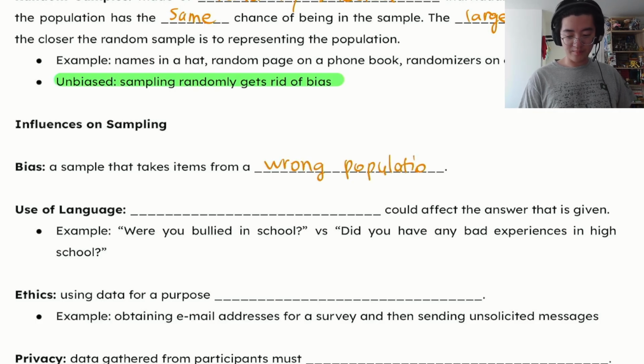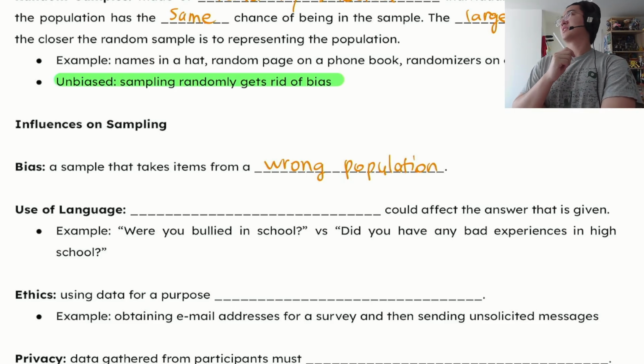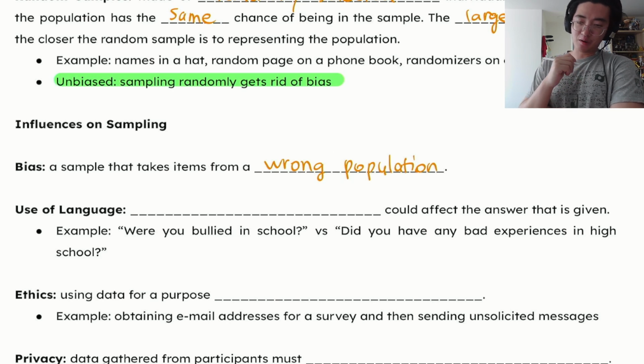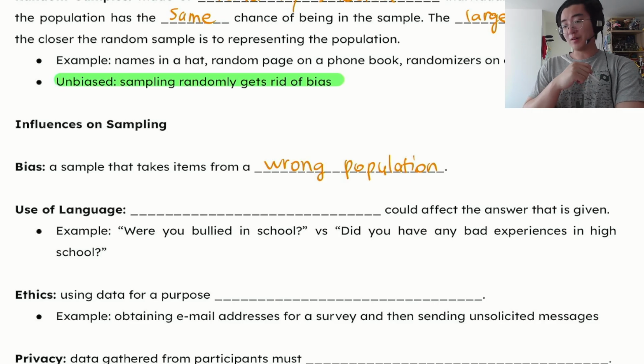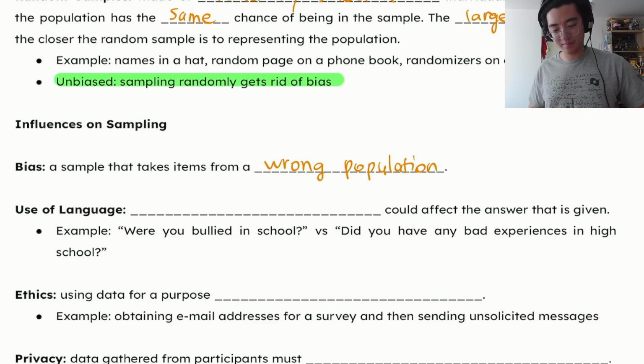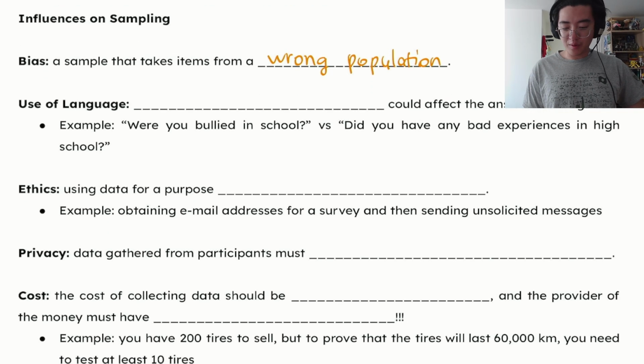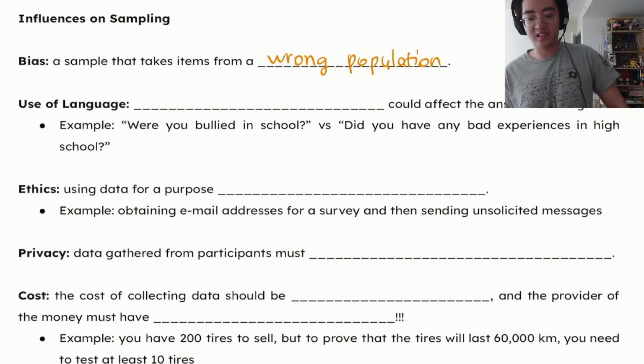So for example, let's study whether or not playing Pokemon is good for your health. If you only sample people who play Pokemon Go, well, of course they're all going to say it's good for their health. So that's a good example of bias. You have bias towards people who play the game. And those are some important things to consider when we look at studies.